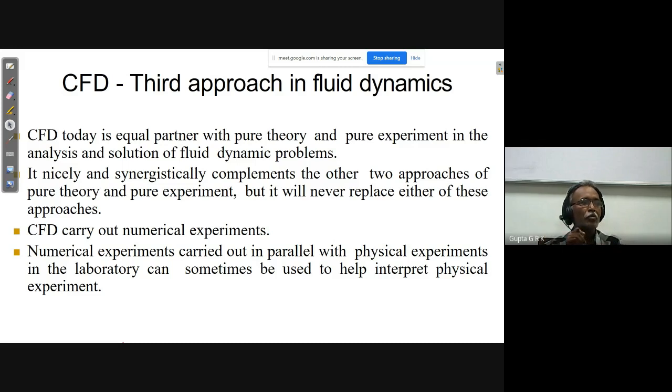And numerical experiments carried out in parallel with physical experiments in the laboratory can sometimes be used to help interpret the physical experiment. Okay, so it always goes together, right? Physical experiments should be there and numerical experiments should be there, and they have to complement each other.